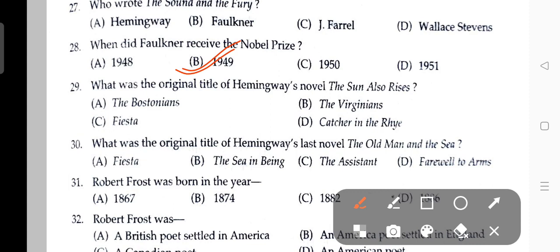What was the original title of Hemingway's novel The Sun Also Rises? The answer is Fiesta. What was the original title of Hemingway's last novel, The Old Man and the Sea? The answer is B, The Sea in Being.